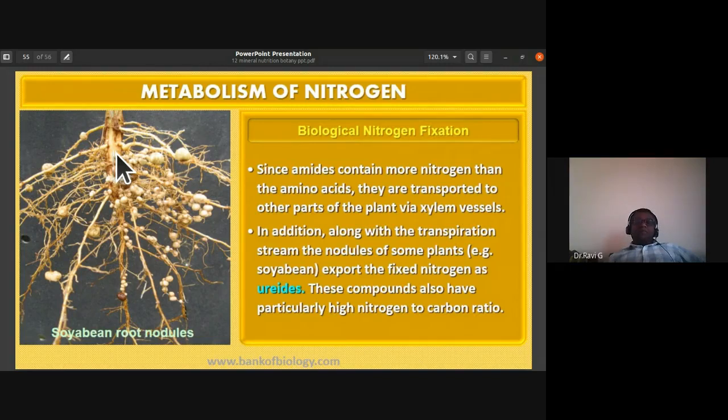So that is how you notice in case of soybean root nodules, the fixed nitrogen is transported as ureides. So these compounds have a high nitrogen to carbon ratio.